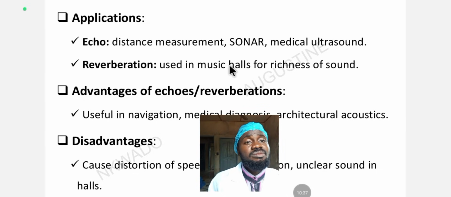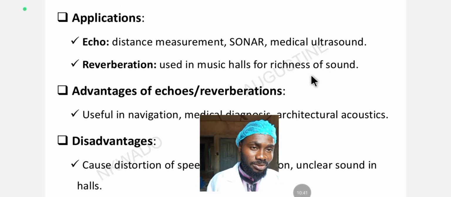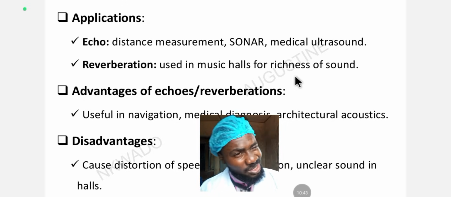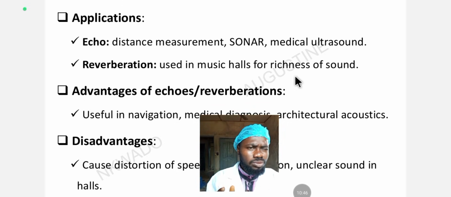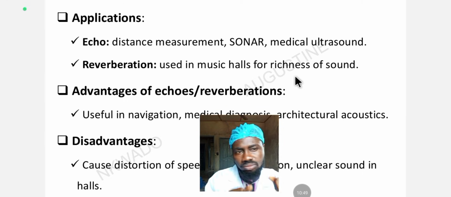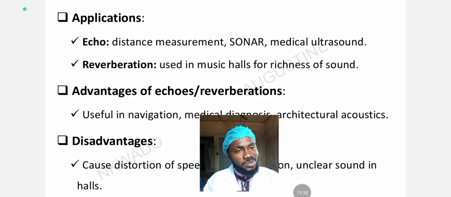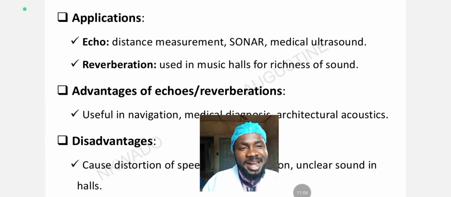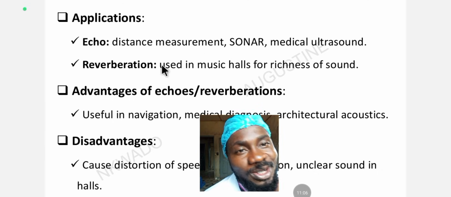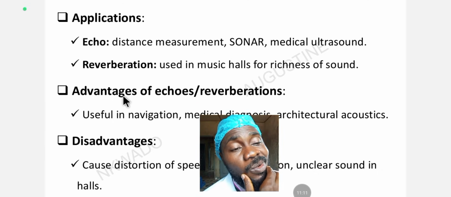It's used in music hall for richness of sound. Like when you go to the clubhouse, you hear the band, boom, boom, boom, because everywhere is covered. They cover everywhere, so that there's going to be multiple reflection of this sound wave. When you hear boom, boom, it's going to be boom, boom, boom inside the clubhouse. That's one of the applications of reverberation. In fact, it's the most common application of reverberation.